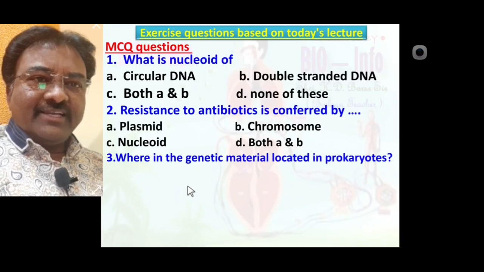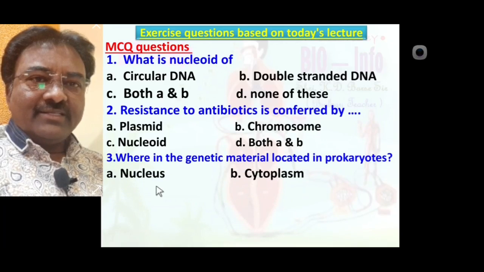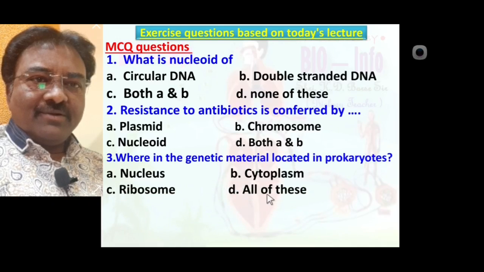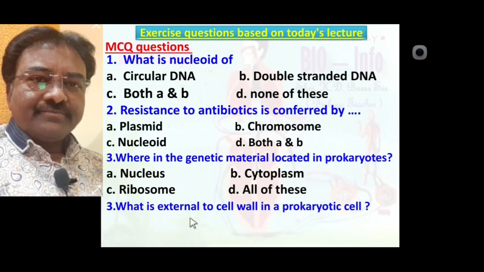Where is the genetic material located in a prokaryote? Nucleus, cytoplasm, ribosome, or all of these? The correct answer is that the genetic material is located in the cytoplasm of the prokaryotic cell, so B, cytoplasm, is the correct option.